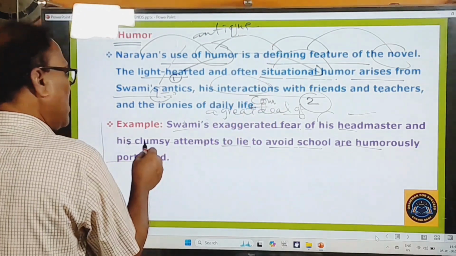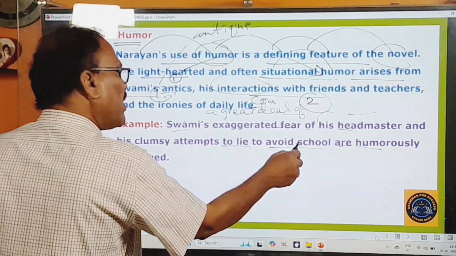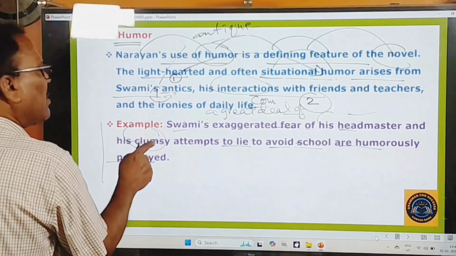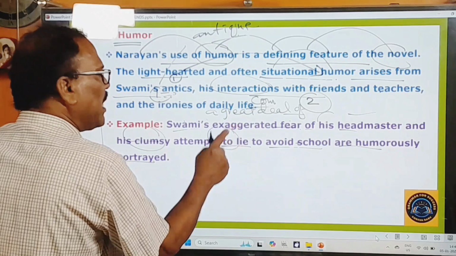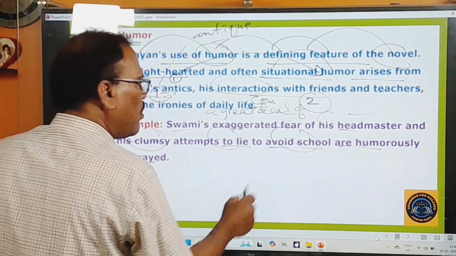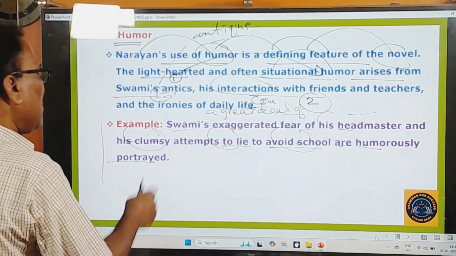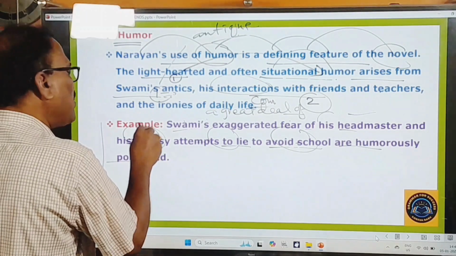And his clumsy attempts to lie to avoid school, and he makes all clumsy attempts. Clumsy means awkward attempts to lie, to tell lies to avoid school. So, in order to avoid school, this Swami tells lies, and in that way he makes all clumsy attempts.